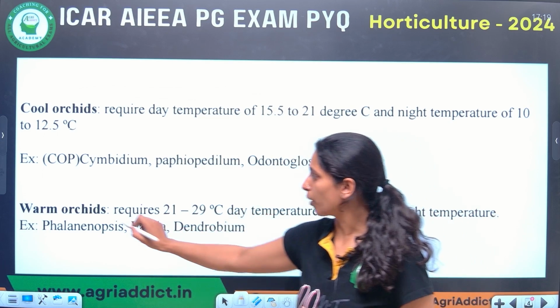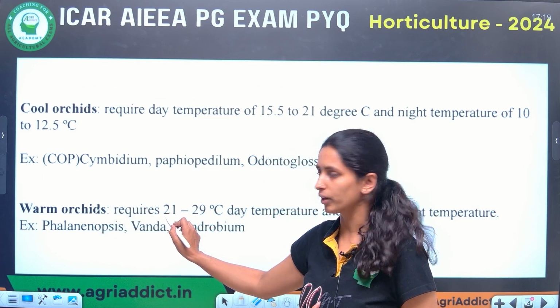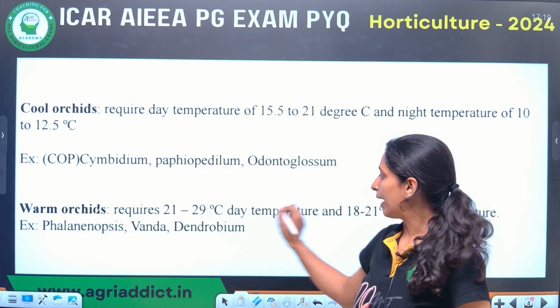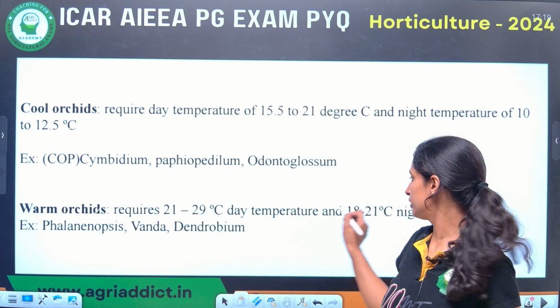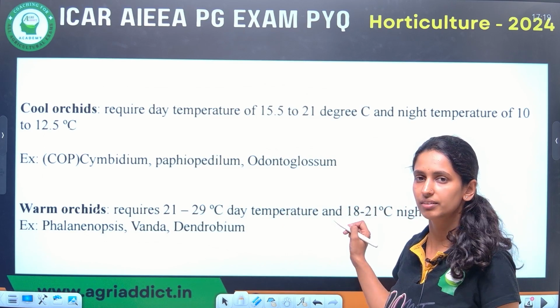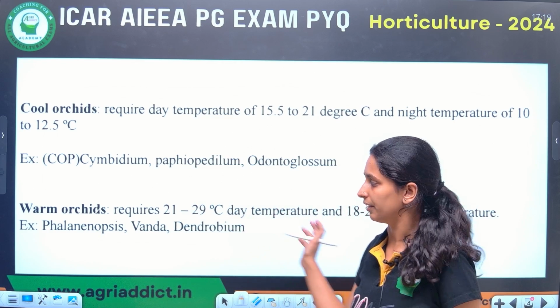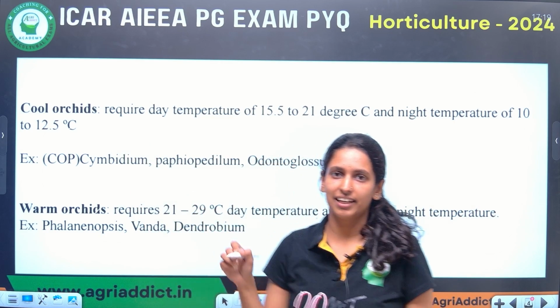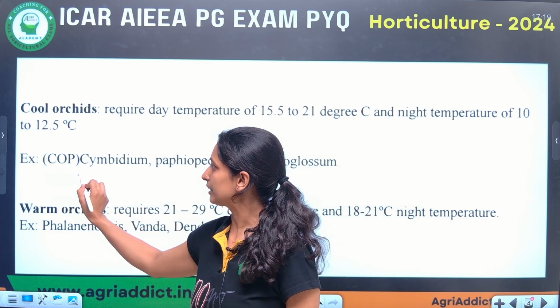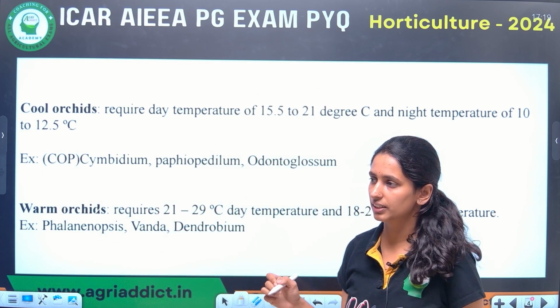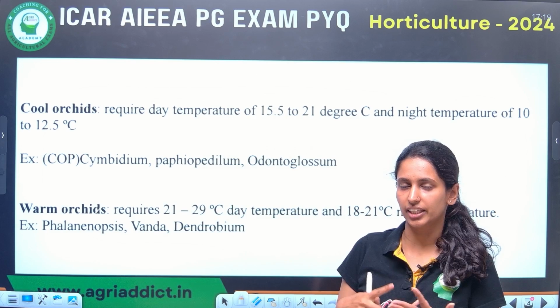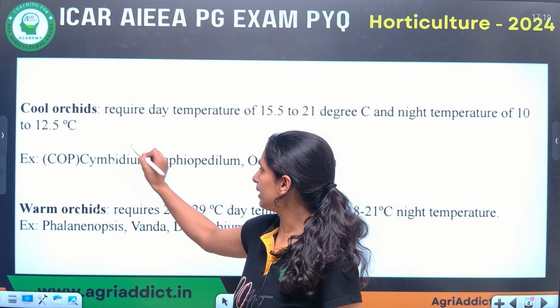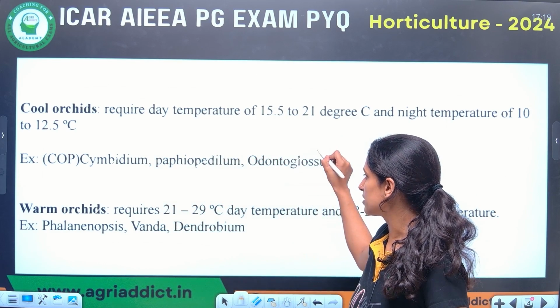But in case of warm orchids, we have the range of 21 to 29 degrees Celsius, and the night temperature should not be very low. It must be like 18 to 21. Very little difference must be there. Then for examples of cool orchids, I have a trick to remember, that is COP. You remember COP? These are mainly three genera of orchids: Cymbidium, Paphiopedilum, and Odontoglossum.